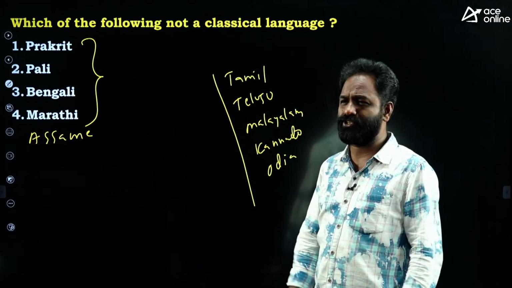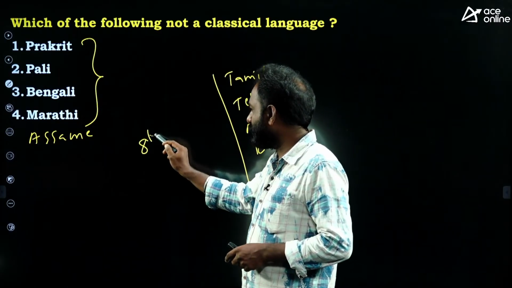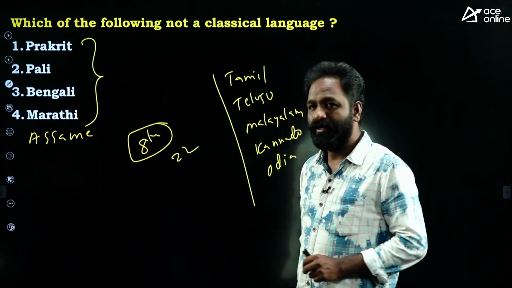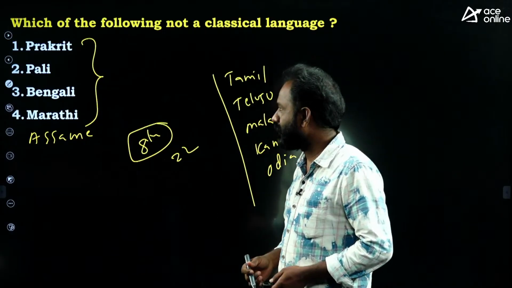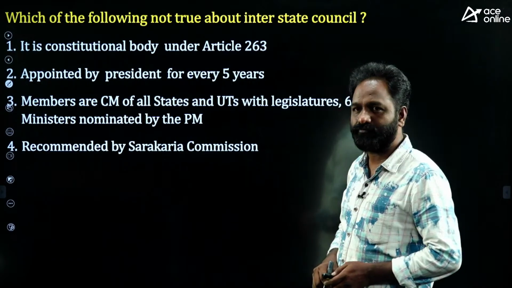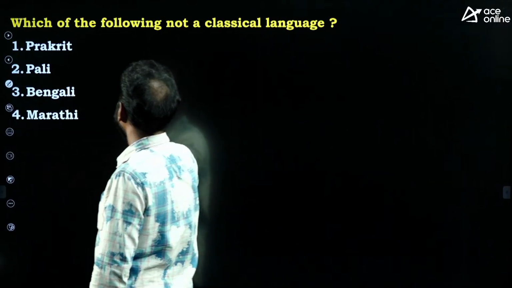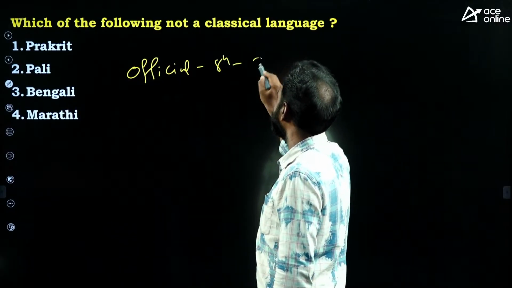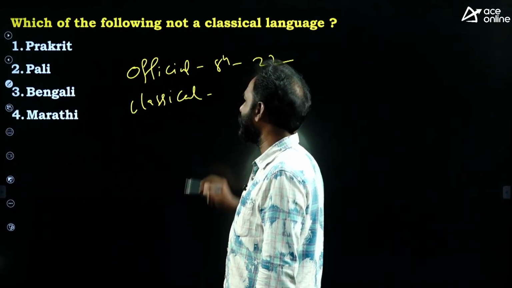22 are official languages, not classical languages. We have the 8th Schedule, and in the 8th Schedule 22 official languages are mentioned. Official languages are mentioned in the Constitution. These are classical languages. See, the 22 languages mentioned in the 8th Schedule of the Constitution are official languages. Classical languages are announced by the Government of India.